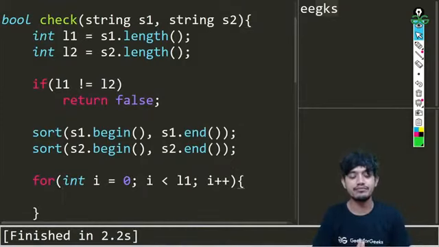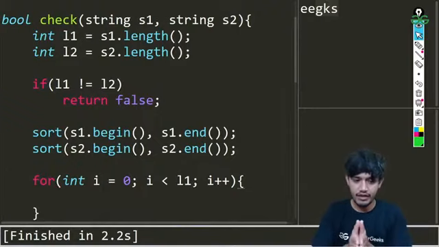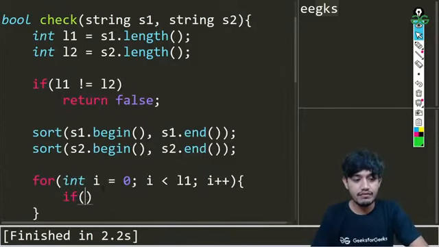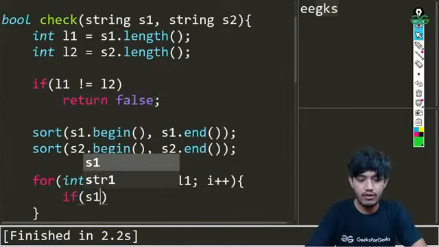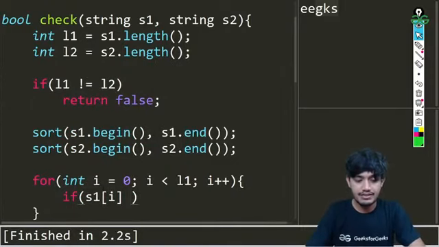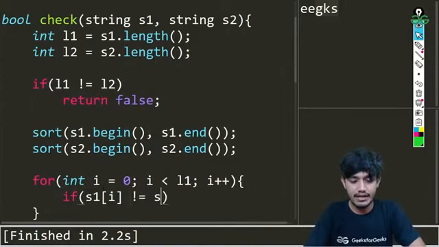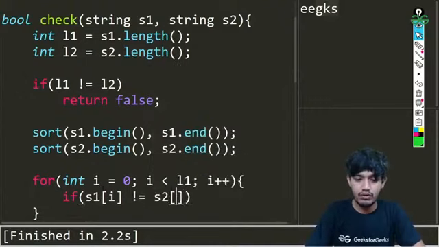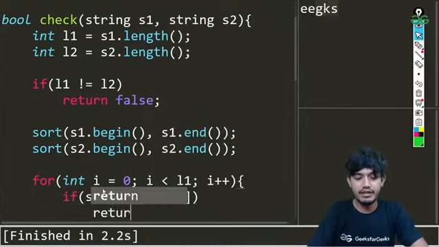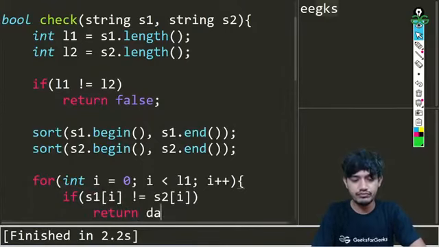So basically how will we be checking? We started from I equals 0. It runs to L1, that is length 1, I plus plus. Now we'll be doing something like this. If S1 of I is not equal to S2 of I, then we will be returning false in that case.